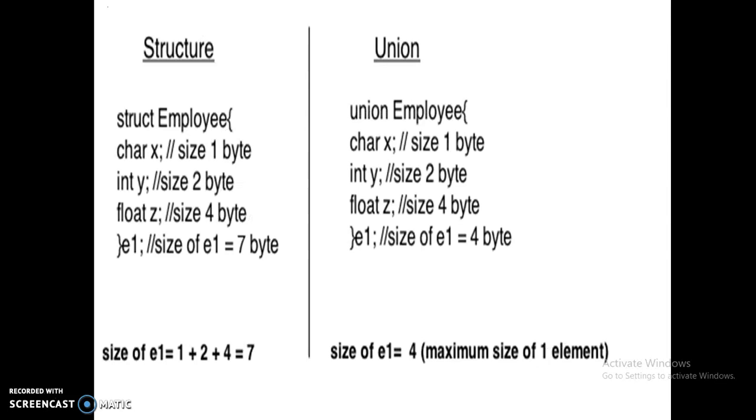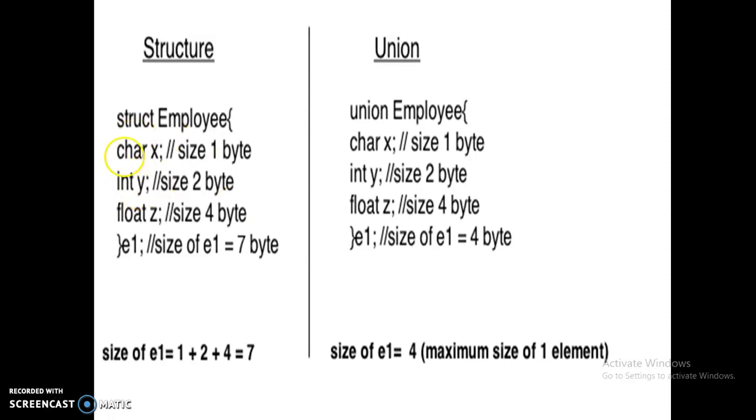So the last topic is the size of the structure. How do you calculate the size of the structure? By means of the sizes of the data types. According to the size of the data types, you have to calculate the size of the structure. In this above example, employee is the structure name. X is a member of the structure declared as character type. Y is declared as integer type. Z is declared as float type. So the size of a character is 1 byte. The size of an integer is 2 bytes. The size of a float is 4 bytes in C. You people already studied the sizes in bytes in the first unit itself.